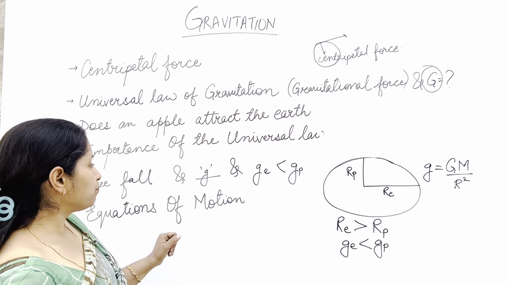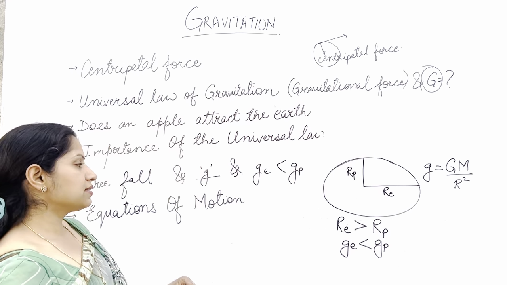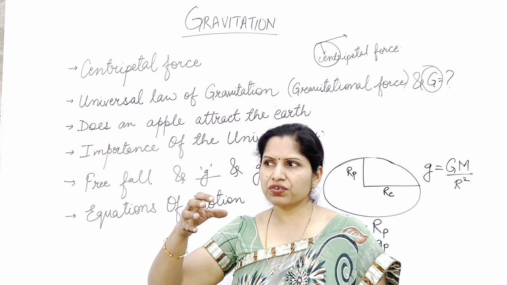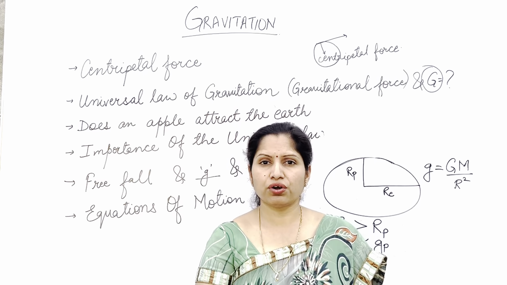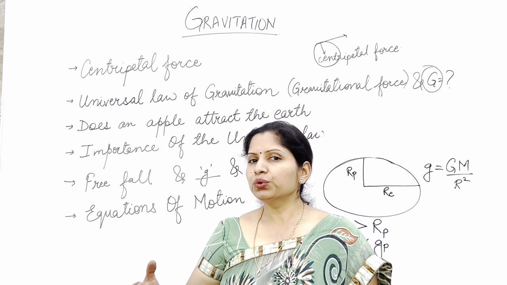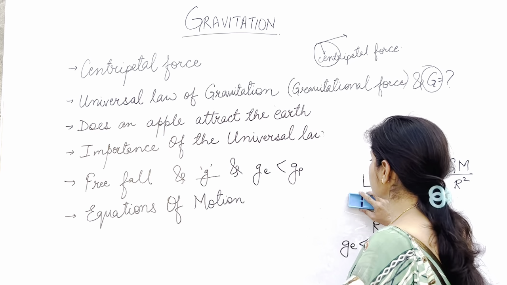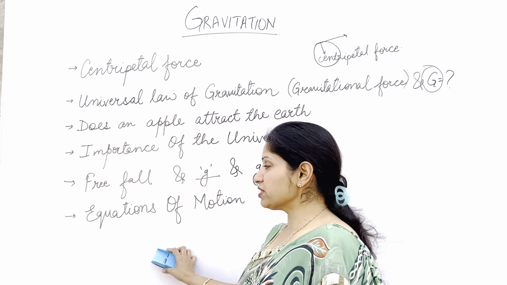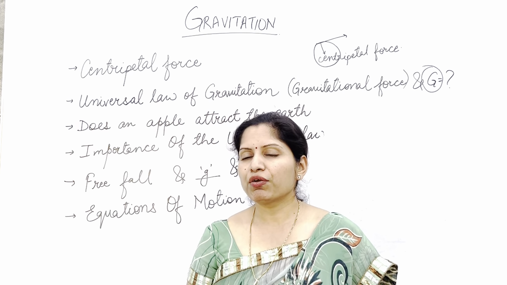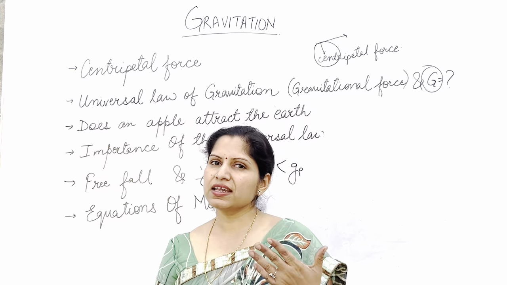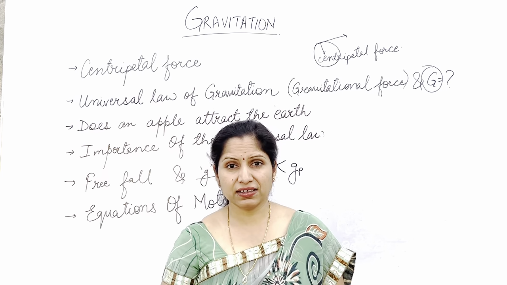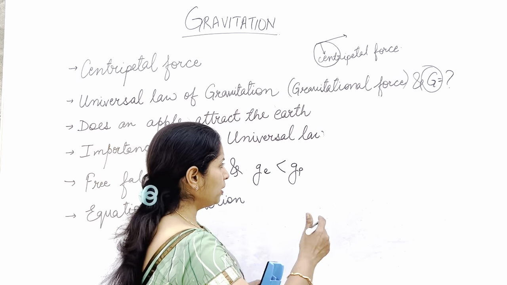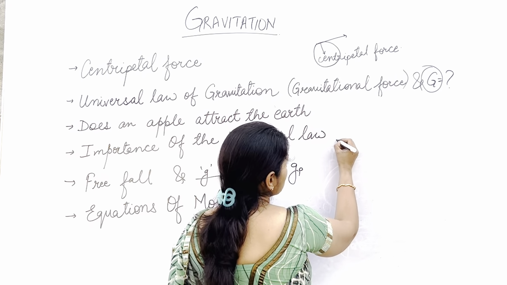Okay. Now, moving on. Last is the equations of motion. Based on this free fall, if any object is falling under the effect of gravitational pull of the earth only, then we will be practicing many numericals, and that will be really interesting. For doing the numericals, we will use the same formulas as we have seen in the motion chapter, that is the 3 equations of motion. So what are the 3 equations of motion?